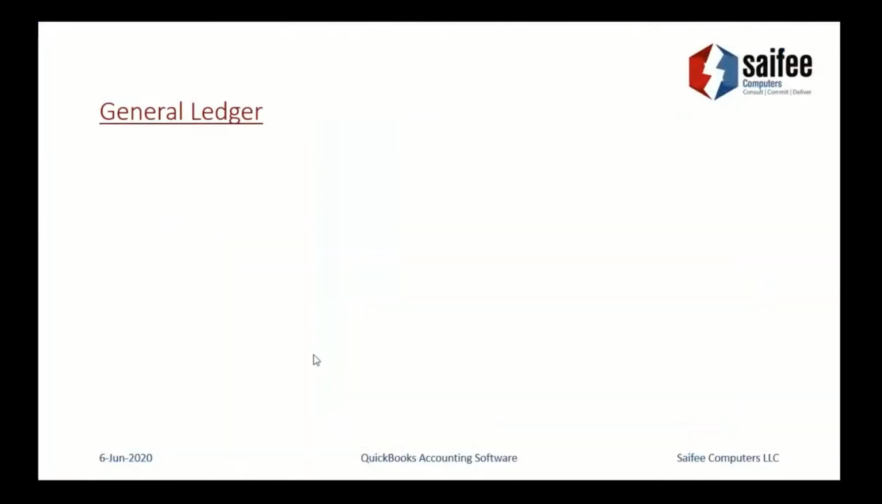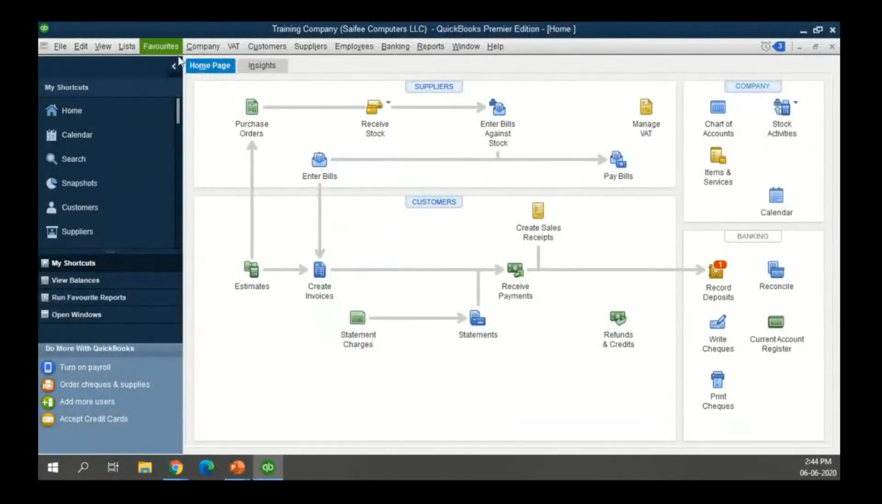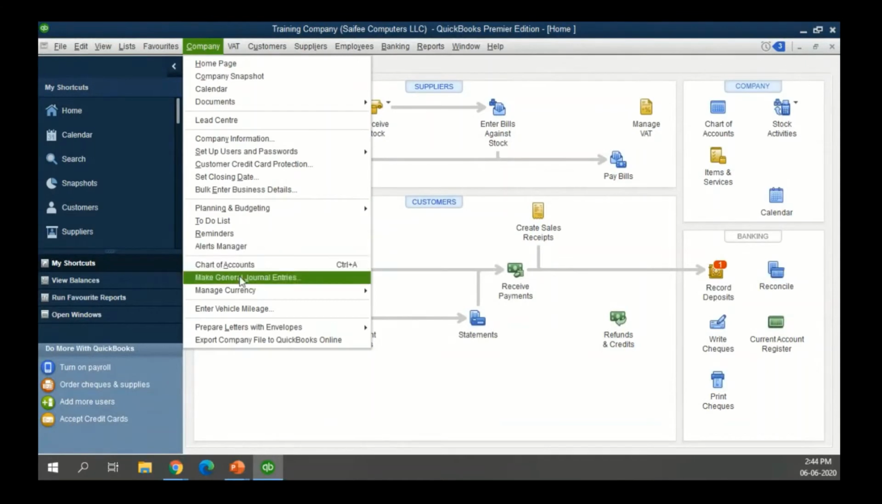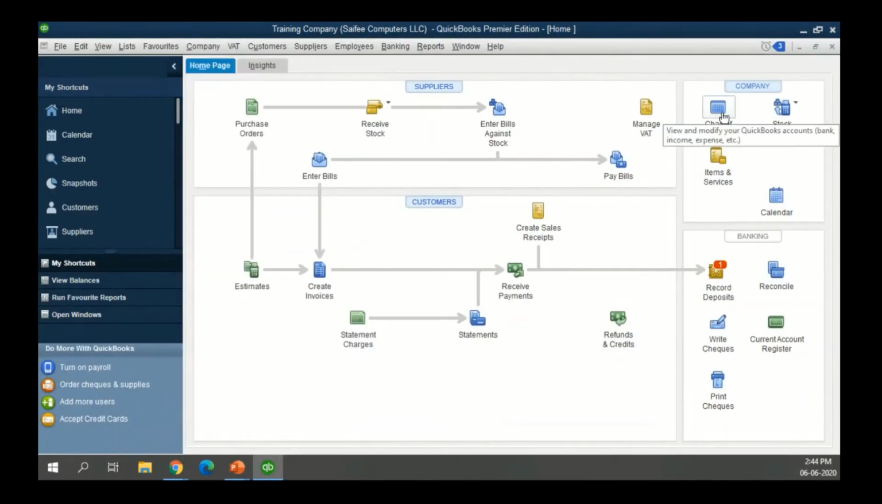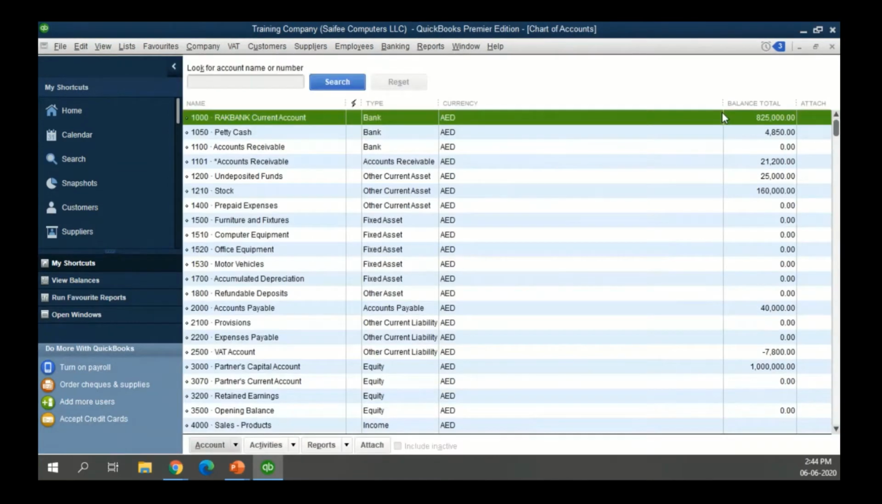Coming back to the presentation. As this is an accounting system, the first and most basic thing that we'll need to do is set up the general ledger or the chart of accounts. This can be accessed using the menu bar, the homepage, or a shortcut key, Control A. I can use the company menu bar and say chart of accounts, or I can use it directly from my homepage on the right side, wherein I can click chart of accounts.